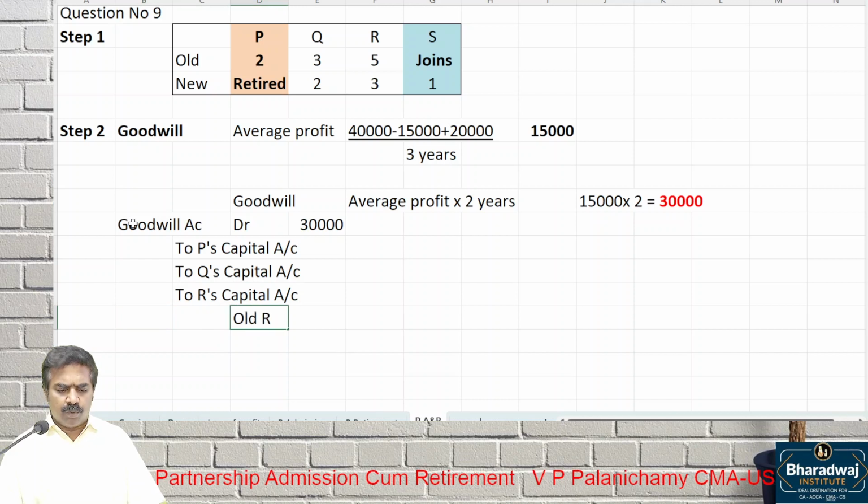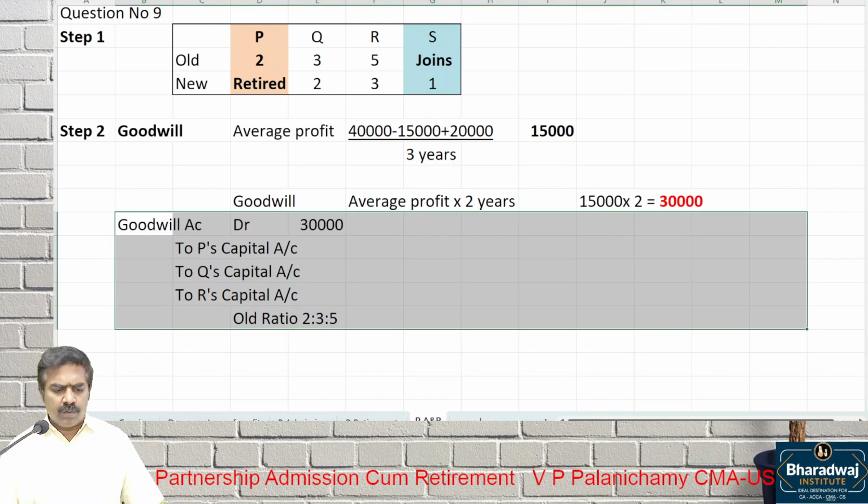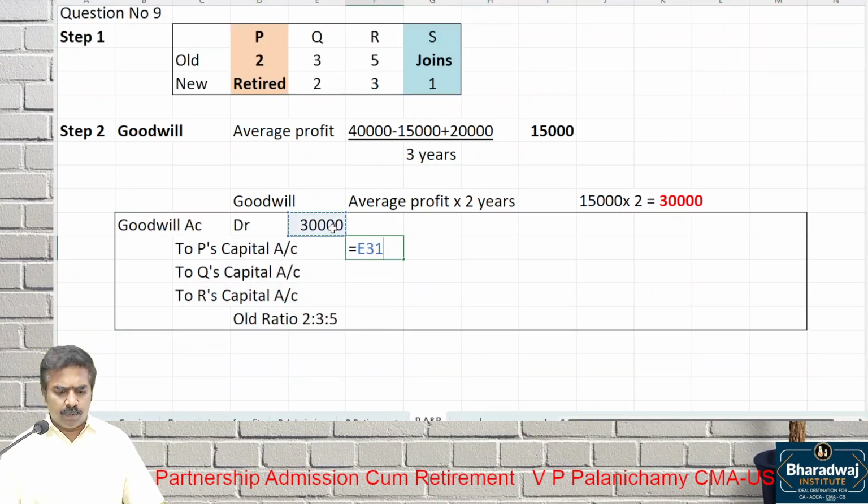Transfer this in old ratio, 2 is to 3 is to 5. Raise the goodwill in old ratio. So 2 by 10, 3 by 10, and 5 by 10.